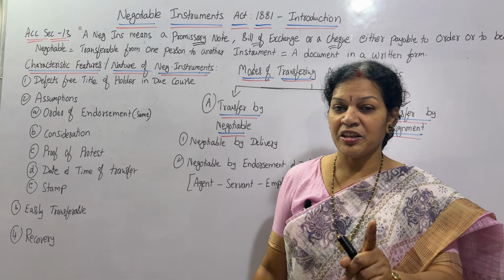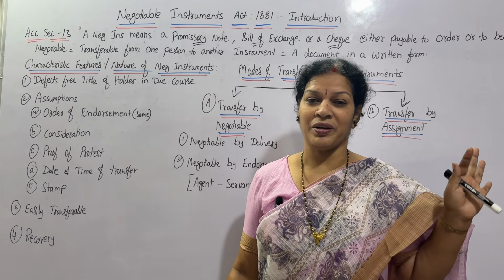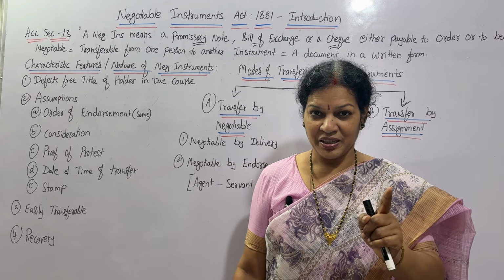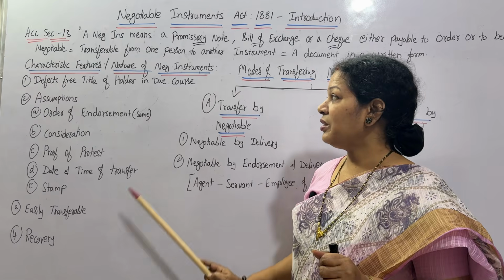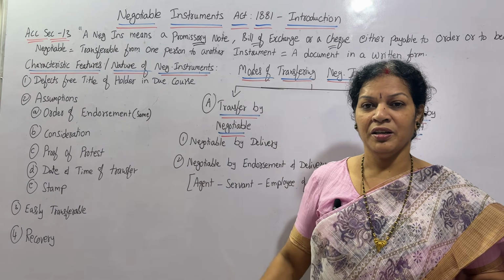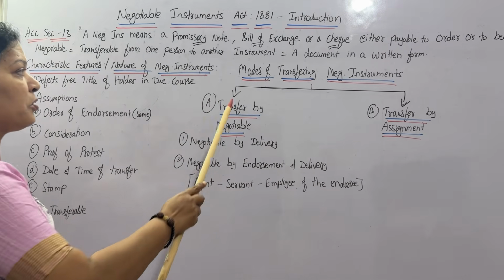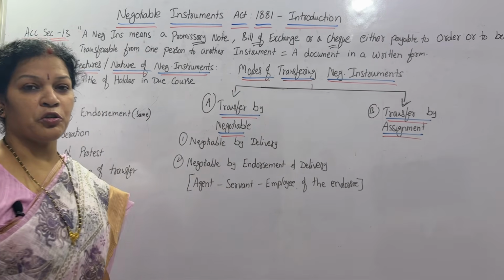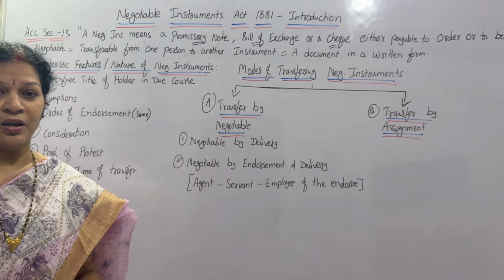Recovery rights are given to the particular party when the date is over. We must consider the date and also all the points. So these are the characteristics, or you can say the features or nature of the negotiable instrument. Now we'll focus on the next topic, that is modes of transferring negotiable instrument. How can we transfer it?